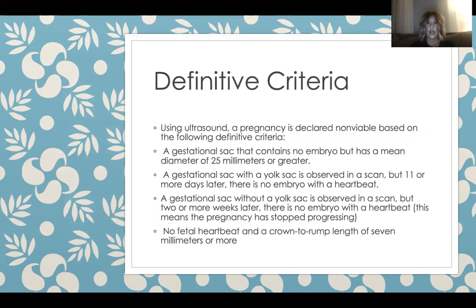Definitive criteria. Using an ultrasound, a pregnancy is declared non-viable based on the following definitive criteria. A gestational sac that contains no embryo but has a mean diameter of 25 millimeters or greater. A gestational sac with a yolk sac is observed in a scan, but 11 or more days later, there's no embryo with a heartbeat. A gestational sac without a yolk sac is observed in a scan, but 2 or more weeks later, there is no embryo with a heartbeat. This means that the pregnancy has stopped progressing. No fetal heartbeat and a crown to rump length of 7 millimeters or more.